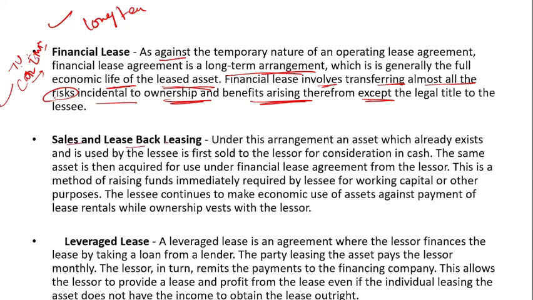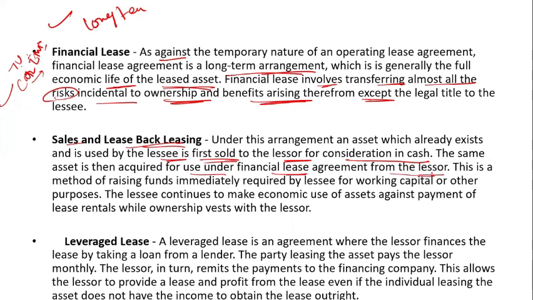Then the sale and lease back leasing. Sale and lease back leasing is an agreement where an asset which already exists, owned by the lessee, is first sold to the lessor for consideration in cash. The same asset is then acquired for use under a financial lease agreement from the lessor.